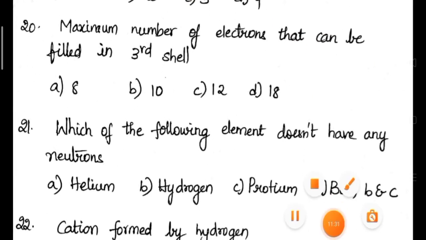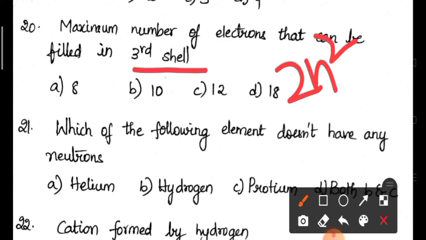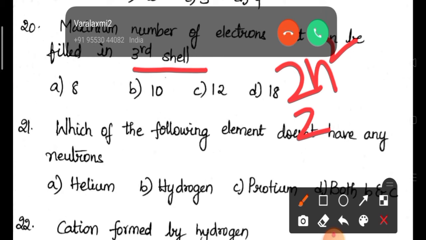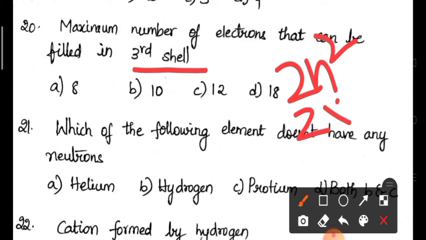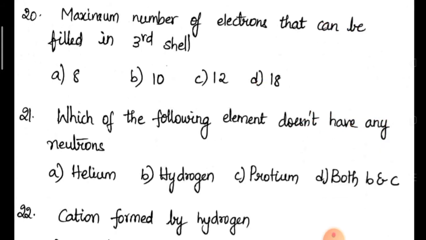20th. Maximum number of electrons that can be filled in the third shell. Maximum number of electrons is given by the formula 2n square. They are asking about the third shell. So, 2 into n square. What is the n value here? 3 square. So, 2 into 9. 18 electrons. So, the answer is 18. Clear to all of you? Okay.